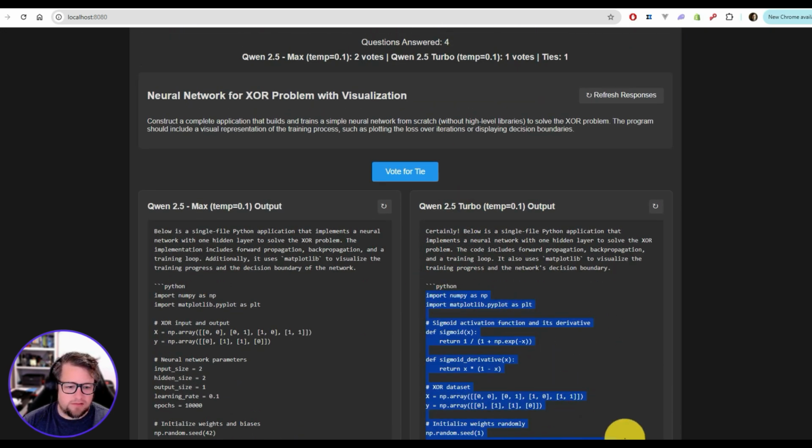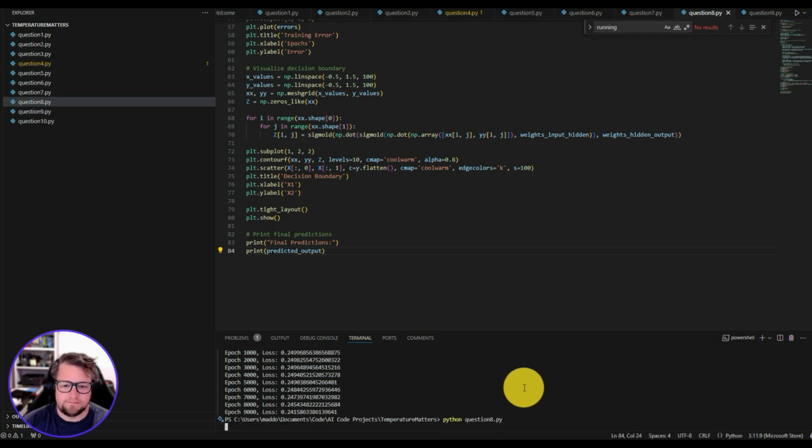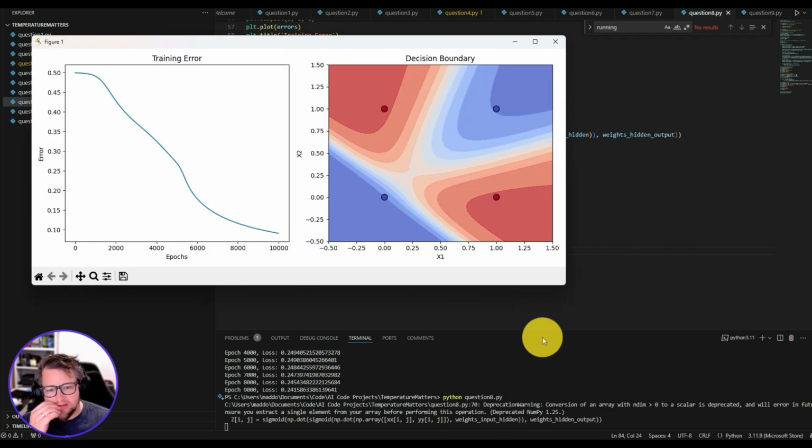turbo version now. I'm going to pull that in here. Yeah, this is a lot better, but I'm not really sure. Error. Epoch. I wonder why that didn't do training loss. It's still cool that it showed the error rate.